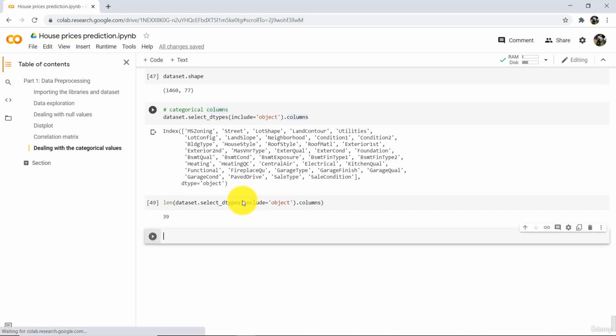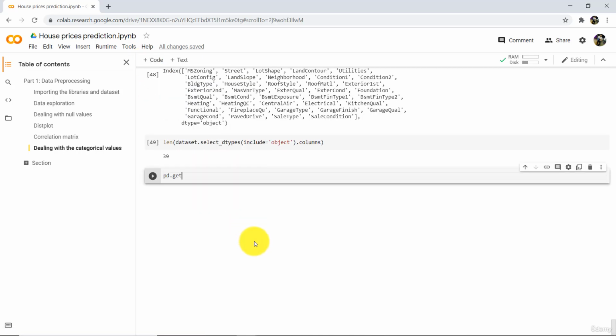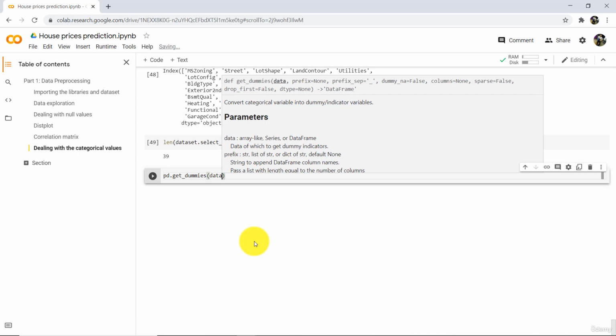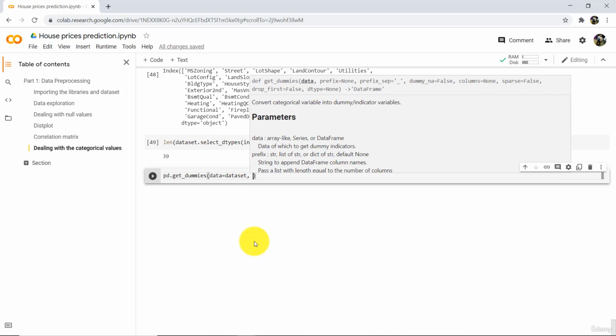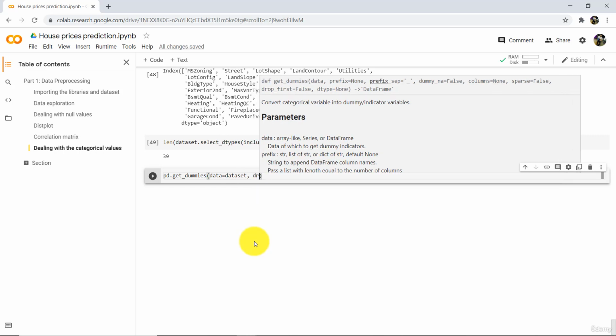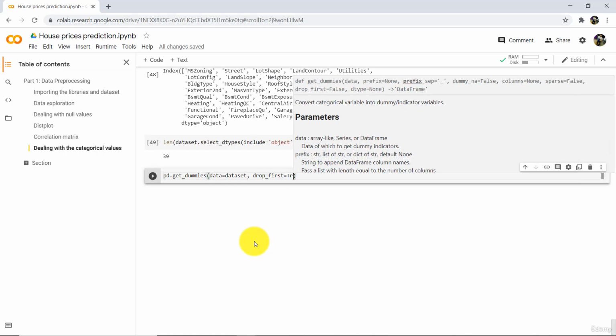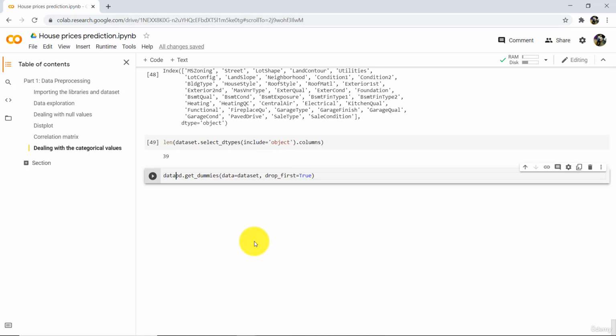Let us do it. Type pd.get_dummies, and in parentheses we have to specify the dataset. Data is equal to dataset. Add one more argument, drop_first is equal to True, and redefine the dataset. So here we are specifying all the dataset as data. This method get_dummies will encode all the categorical columns, as well as we are dropping the first column to avoid the dummy variable trap. Now execute.